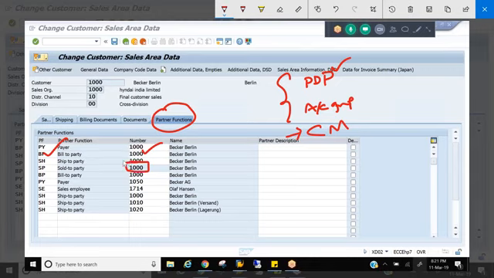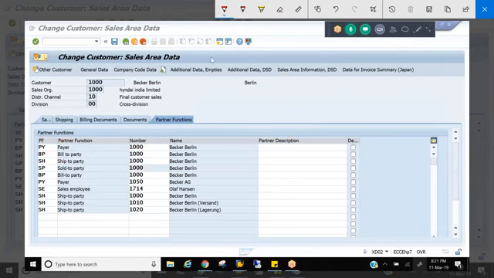That's the reason you see here all the partner functions are in editable mode, but the sold-to party is grayed out. So how is it happening? This was an interview question. How does the system know the sold-to party should be unique, right? So all this comes in the partner determination concept.